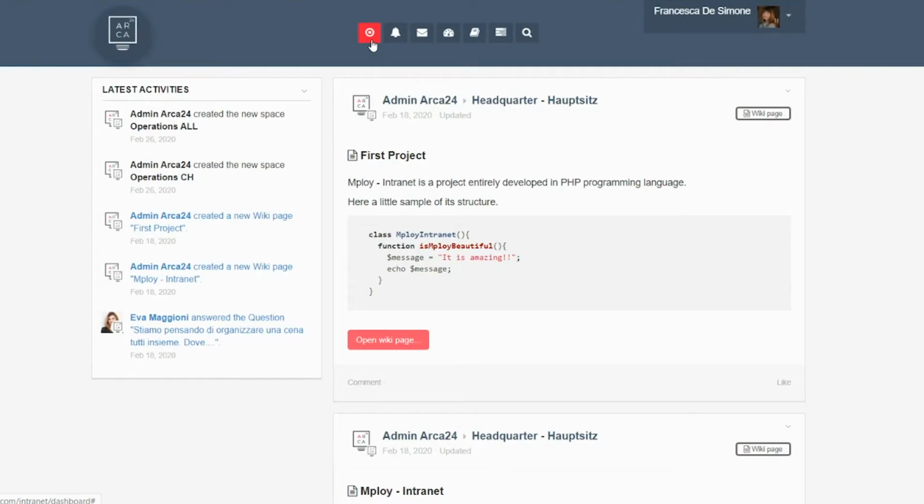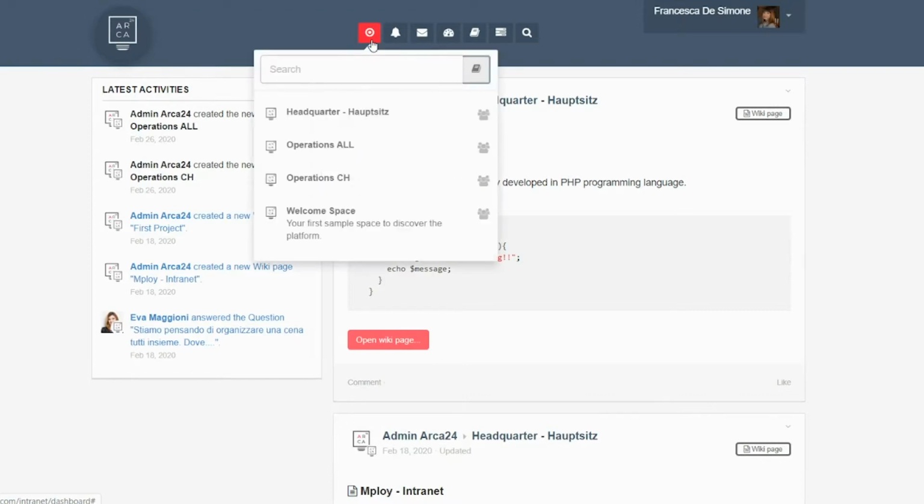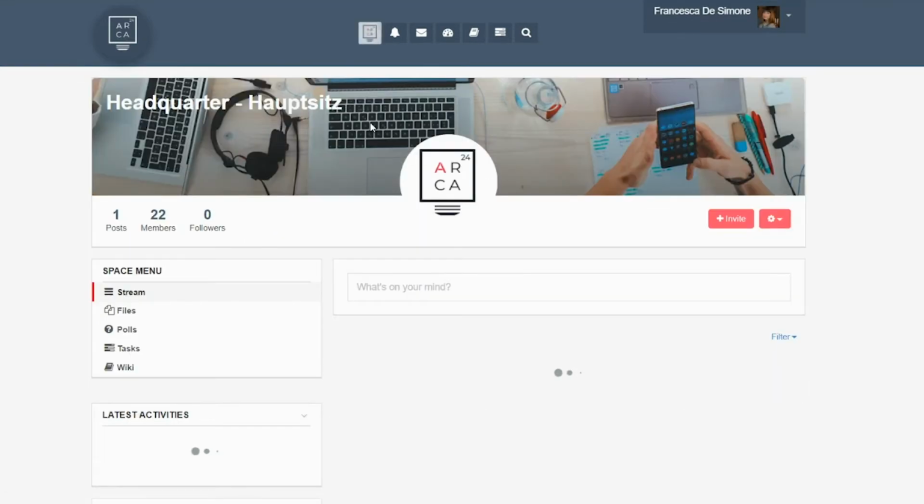Today, we will see together a very important section of our Mploy Social: Groups. It is precisely according to the different groups that you decide to create within the social that all the information flows between the different employees of your company structure will be conveyed.